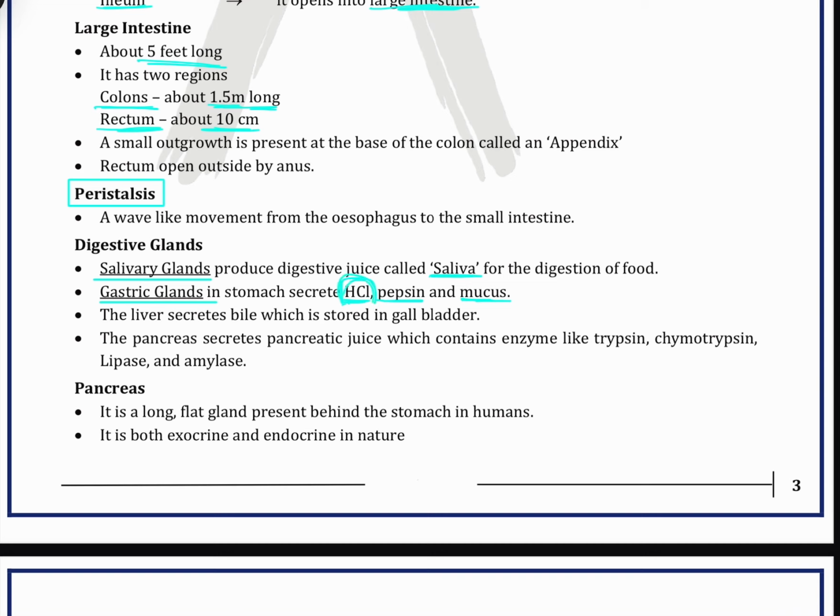Okay, the liver secretes bile, which is stored in the gallbladder. Some people do not have a gallbladder. It is very difficult for them to digest very oily food and that type of food. Okay, the pancreas secretes pancreatic juice, which contains enzymes like trypsin, chymotrypsin, lipase, and amylase.